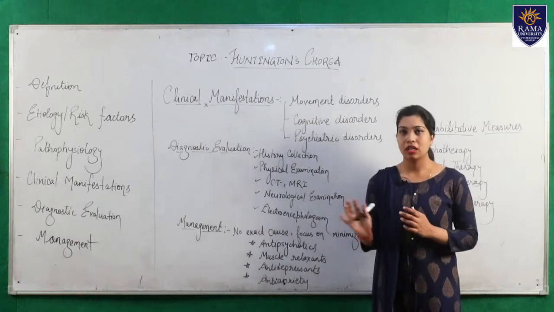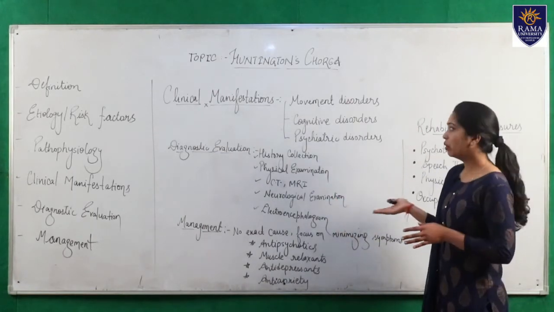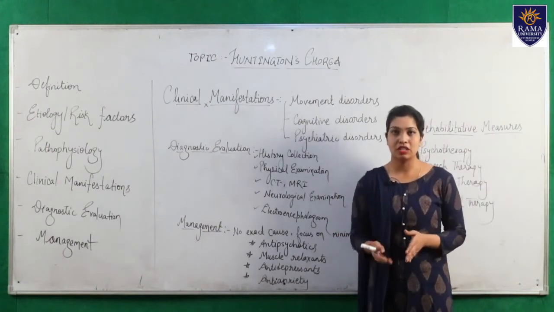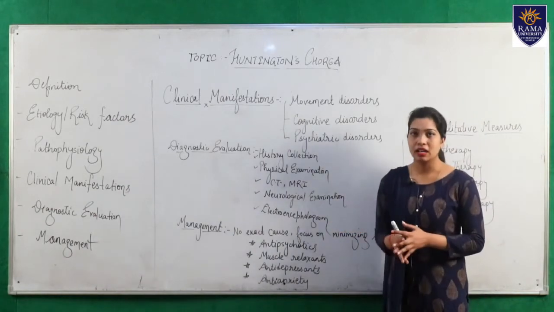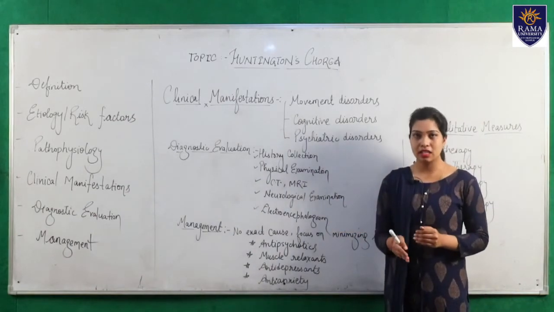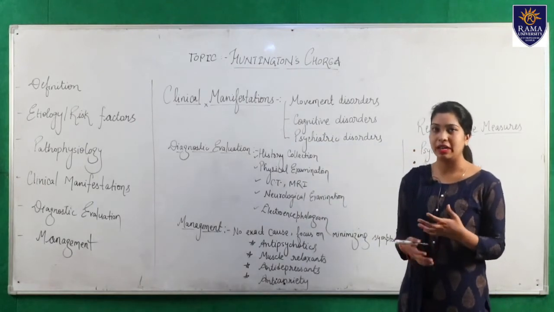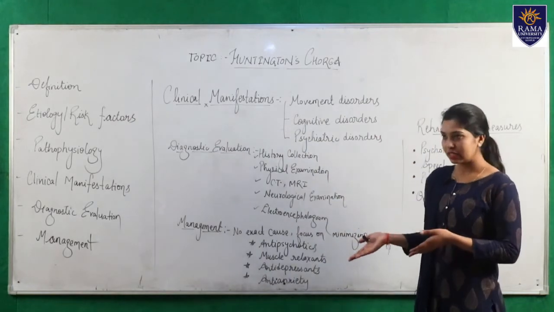So if we are talking about the movement disorders, which type of symptoms can be shown here? The first one is involuntary jerky movements. As we all know, what occurs in Huntington's disease is involuntary and jerky movements, meaning rapid, irregular, involuntary movements.